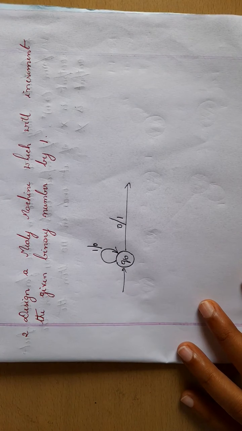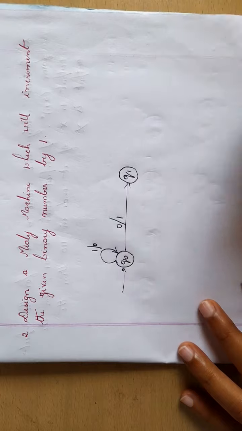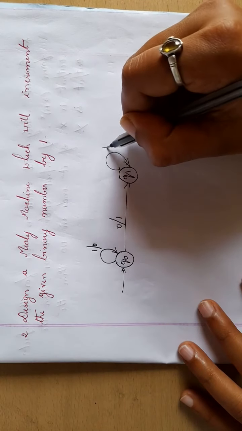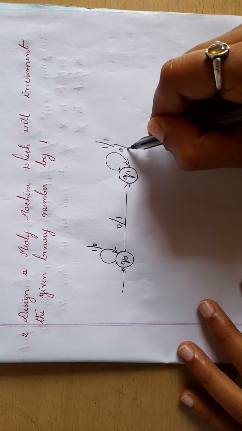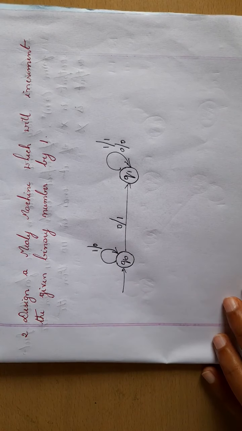So after reading the first 0, what happens to the remaining bits? Remaining bits will remain as they are. So from Q1, if you read 1, your output will be 1. If you read 0, your output will be 0. Okay, so this is the Mealy machine.